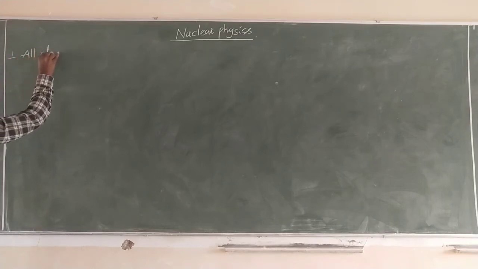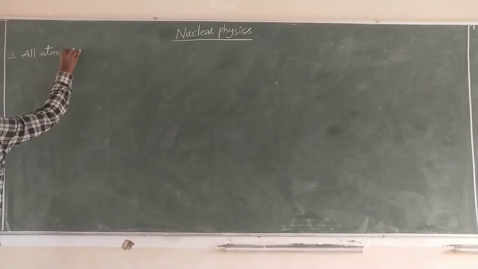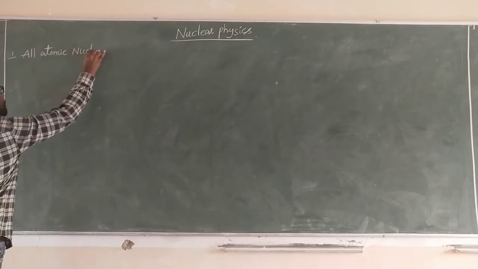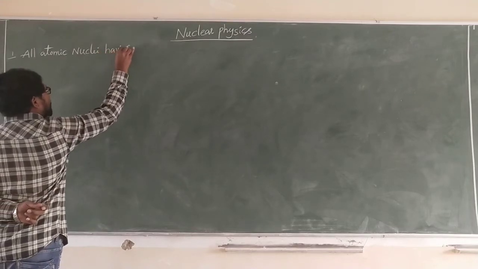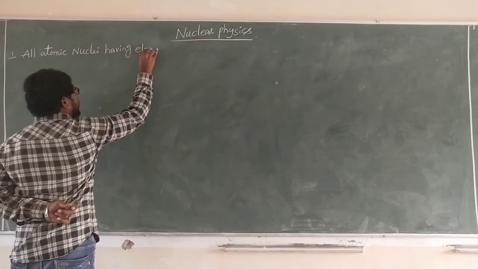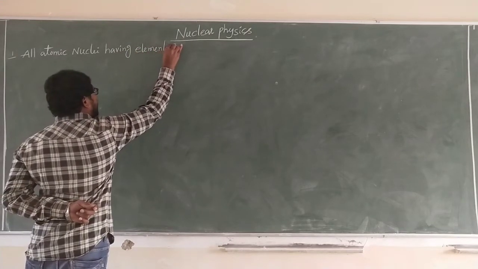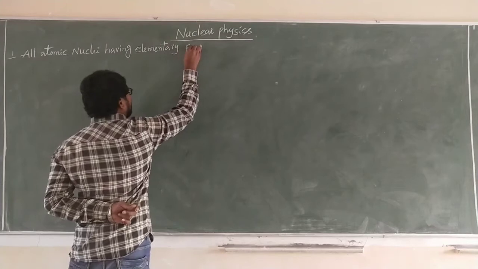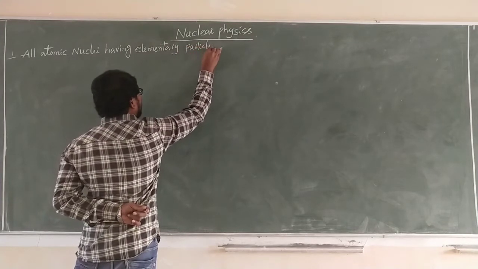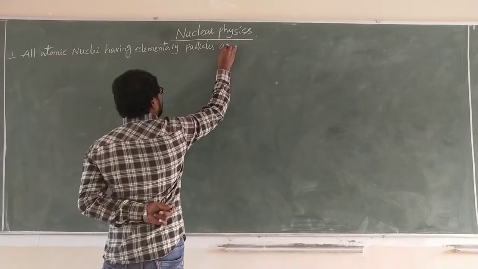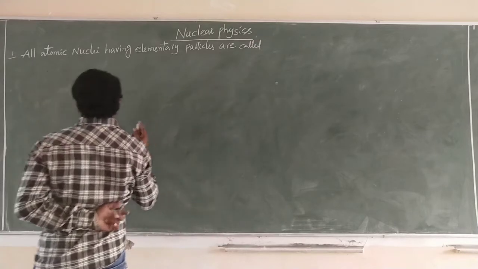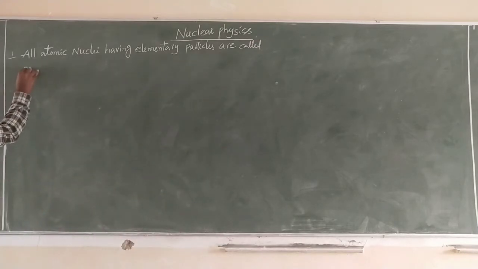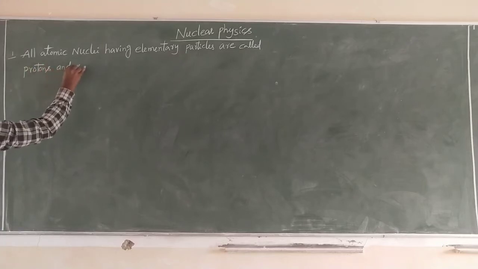All atomic nuclei having elementary particles are called protons and neutrons.